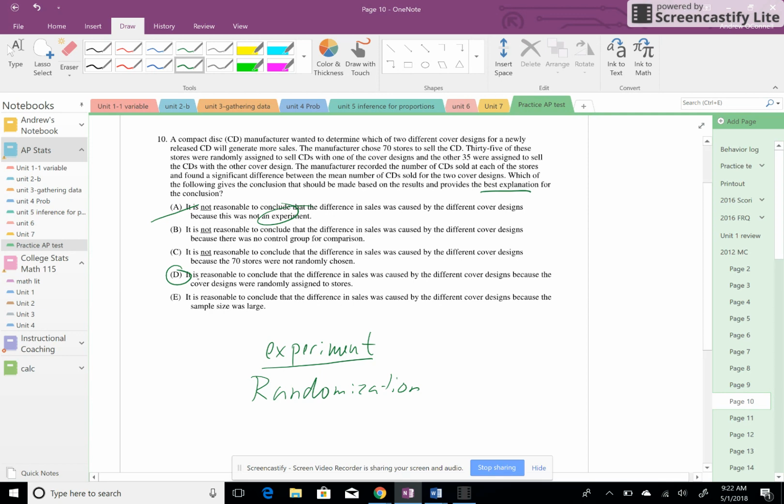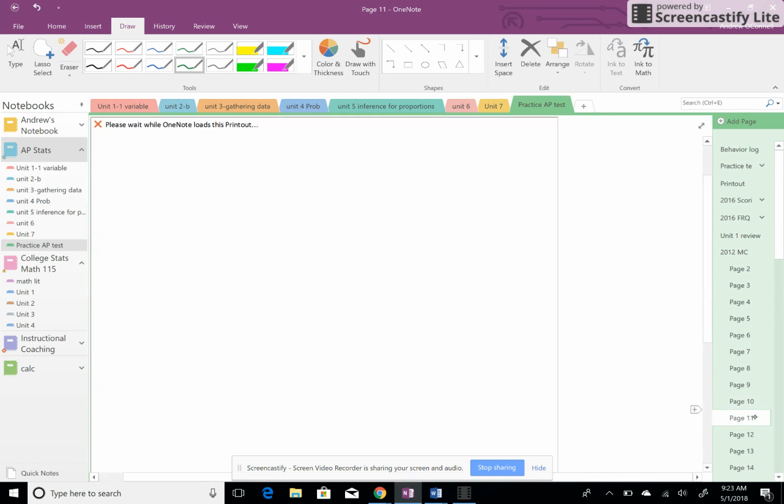So like C, it says that the 70 stores were not randomly chosen. It talks about the random assignment to each store. And even though the 70 stores might not be randomly chosen, randomization is used. And it does say that there is a significant difference, which means actually it probably is reasonable to conclude, so that also eliminates C. So anyways, D would be the best answer.